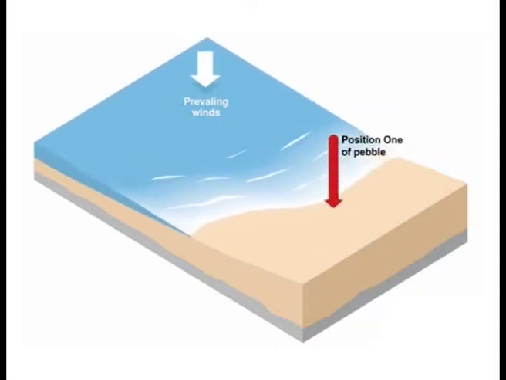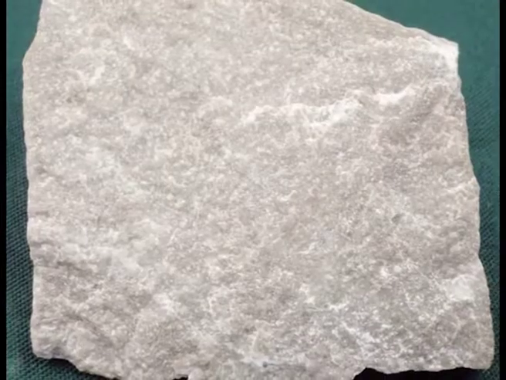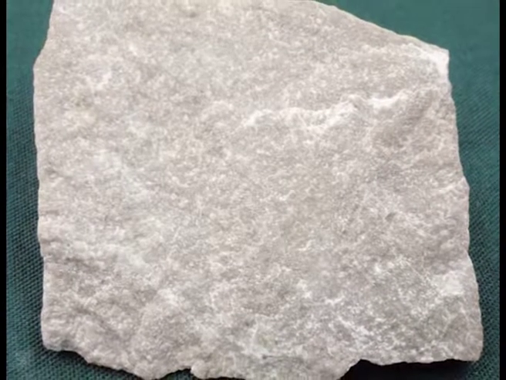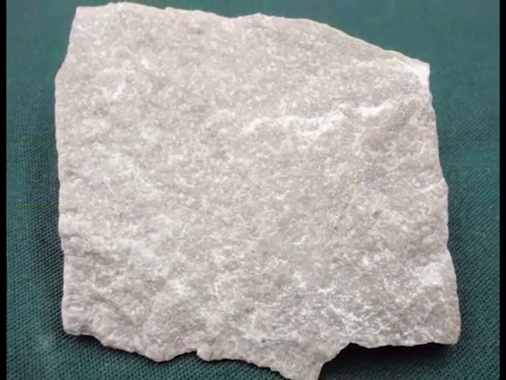There are four ways that waves and tidal currents transport sediment. These can then contribute to the movement of sediment by longshore drift. Solution. Minerals are dissolved in seawater and carried in solution. The load is not visible. Load can be from cliffs made from chalk or limestone, and calcium carbonate is carried along in solution.